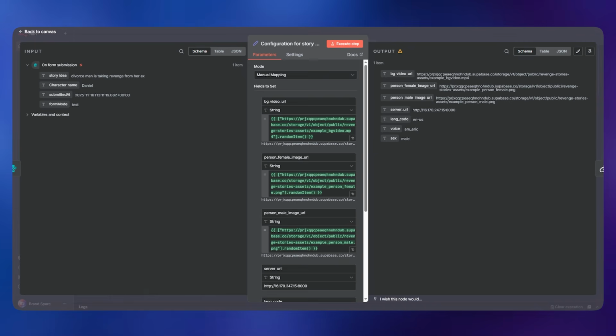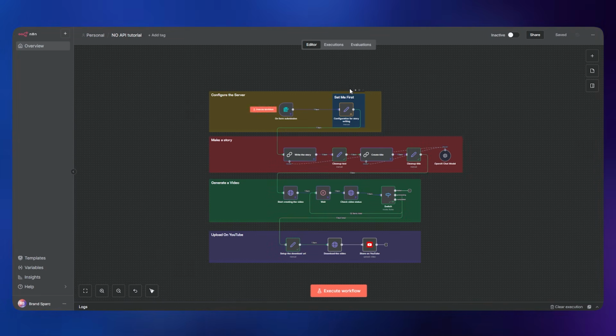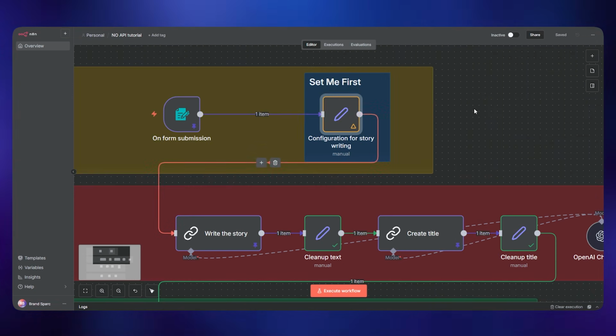Now we can use the same address since the server is running, and now we have to go to the n8n. If you can see here, this is the workflow that we're going to be using to generate all of these videos and post it on YouTube. So basically it's a very simple workflow I've designed. I'm going to be explaining the workflow to you, but first, as you can see here, it says set me up first, because it's the main important thing to set up first.